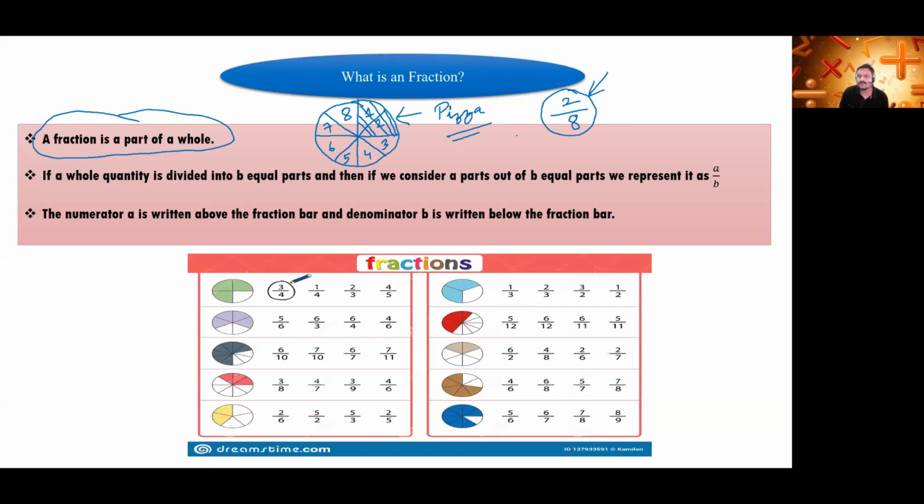Okay, now we can simplify this 2 by 8. If the numerator and denominator are divisible by a common value, we will divide them. So what will it come? 2 ones are 2 and 2 fours are 8. So 2 by 8 can also be represented as 1 by 4. These two are equivalent fractions. These two are what? Equivalent fractions.